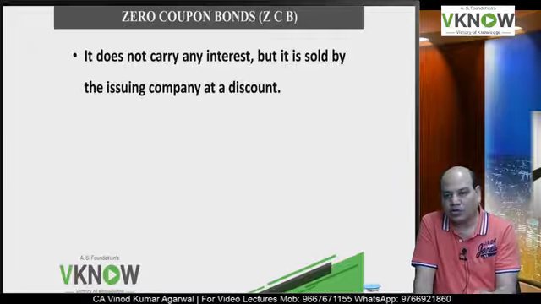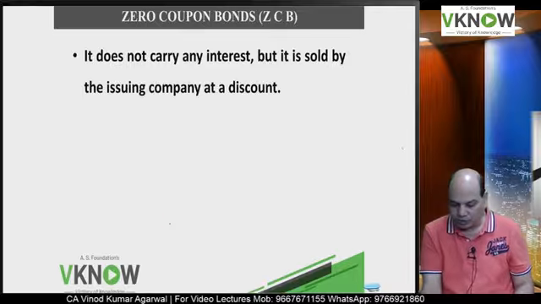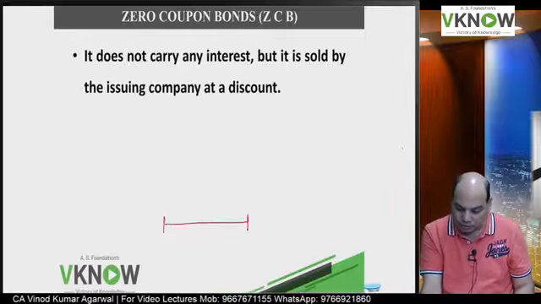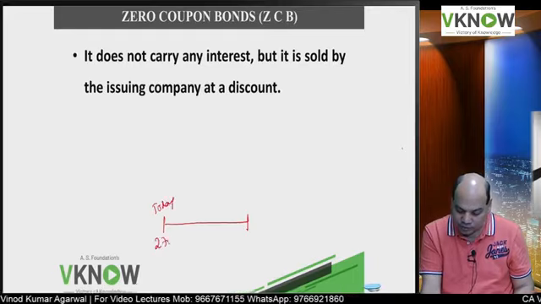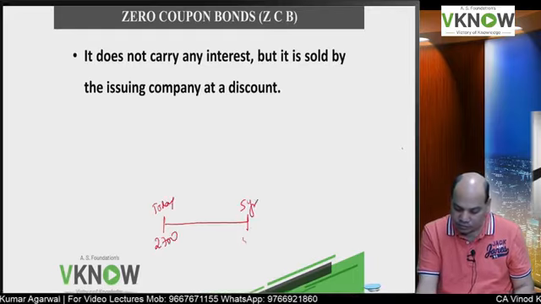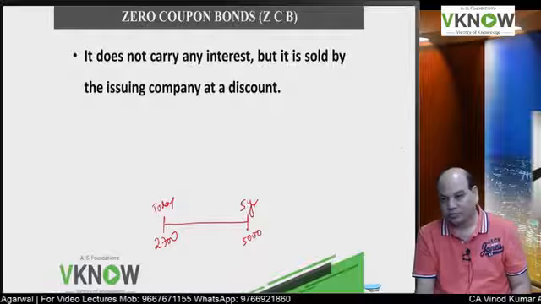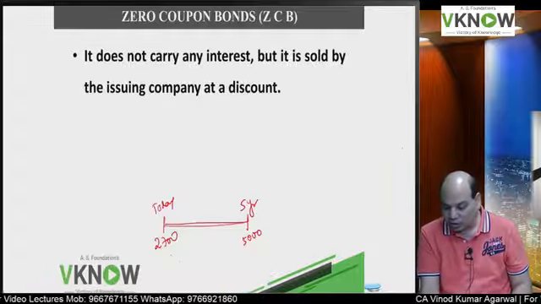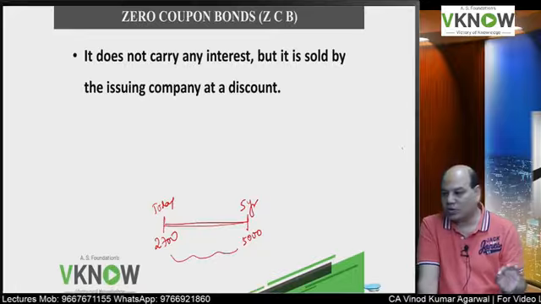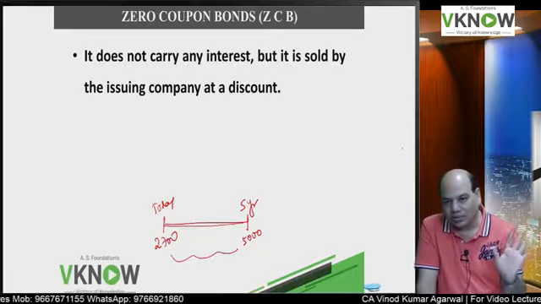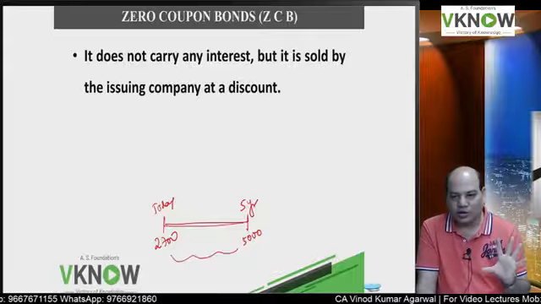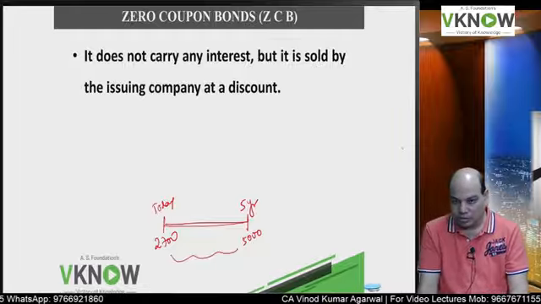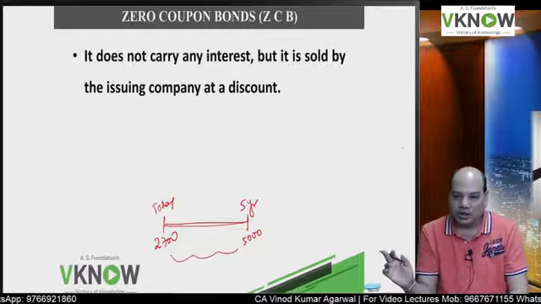Similar to deep discount bond is called zero coupon bond. The difference is that in zero coupon bond the maturity is less. Like the same example, today you invest 2700, after 5 years you will get 5000 rupees. Same problem, but here the maturity is usually not very high, hence the discount is also not very high, but otherwise deep discount bond and zero coupon bond will work in the same manner. For calculation purposes, I am going to apply the same principle for deep discount bond and zero coupon bond. Here also no coupon is paid during the life of the bond.